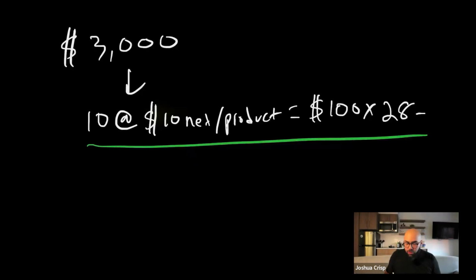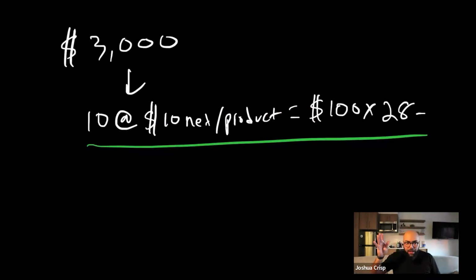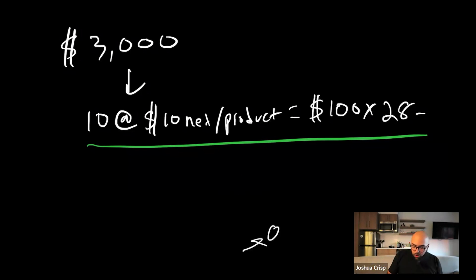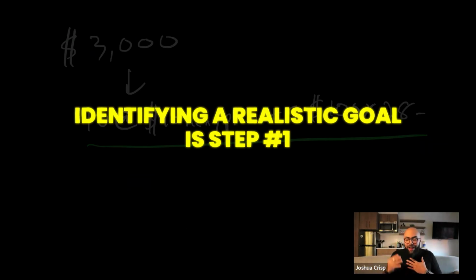And here's the thing, the more realistic, the more real it becomes. Very simple, but don't let that go past you. The more realistic, the more real it becomes. What does that mean? Too many people shoot way up here and they're starting here. And this is a big gap. If you're starting here and you hit here, it's a smaller gap. Does that make sense? So I know the goals are 10,000s and the 20,000s and the 50,000s and the 100,000s, and they can come and they can still be easy to hit with this business. However, identifying a realistic goal is step number one, all right?